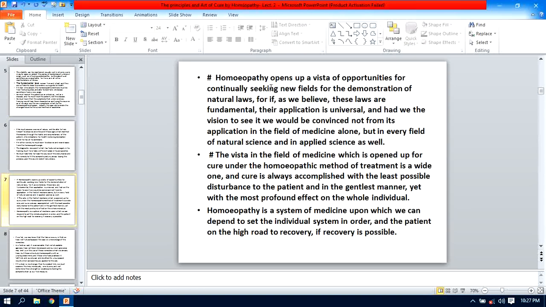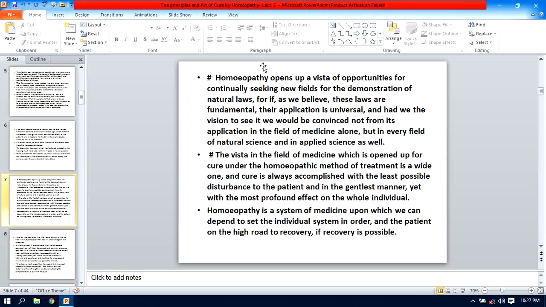Homeopathy, let us take the next example, next paragraph. Homeopathy opens up a vista of opportunities for continually seeking new fields for the demonstration of natural laws. For if, as we believe, these laws are fundamental, their application is universal, and had we the vision to see it, we would be convinced not from its application in the field of medicine alone, but in every field of natural science and in applied science as well.